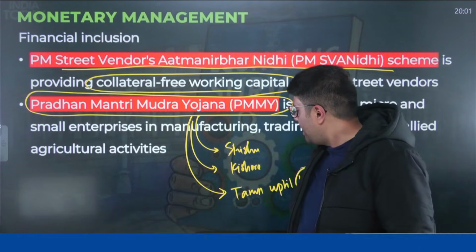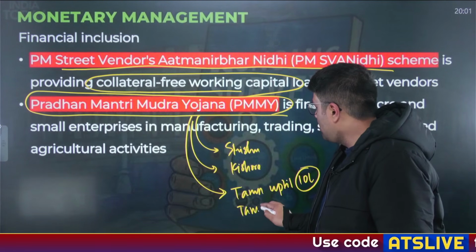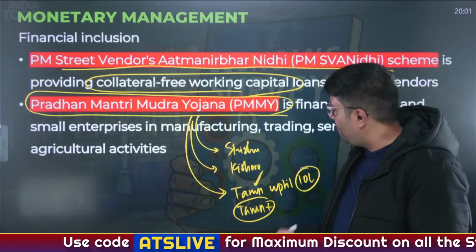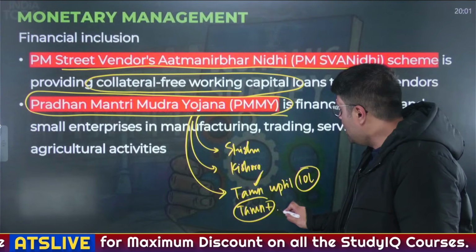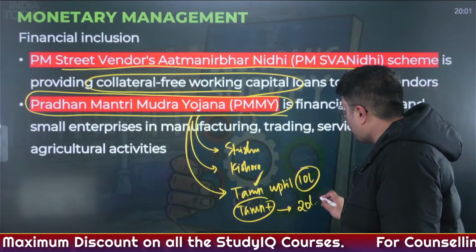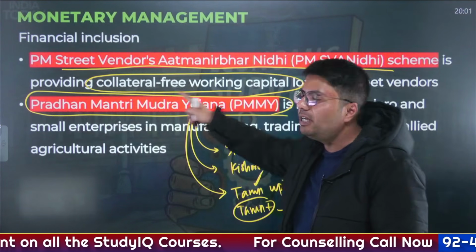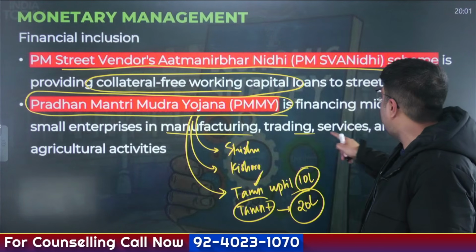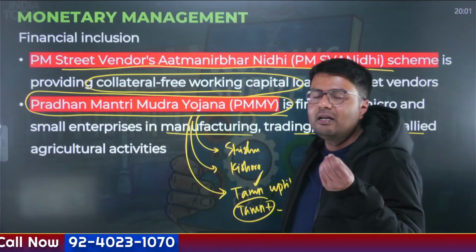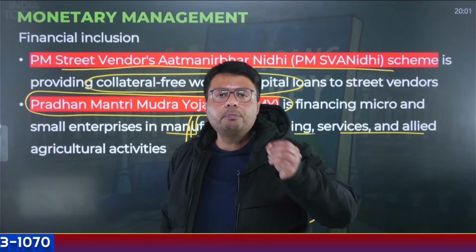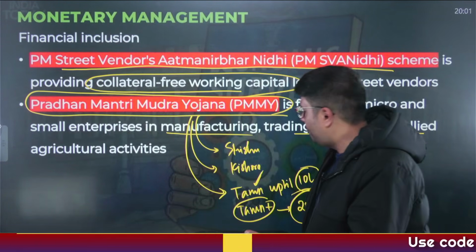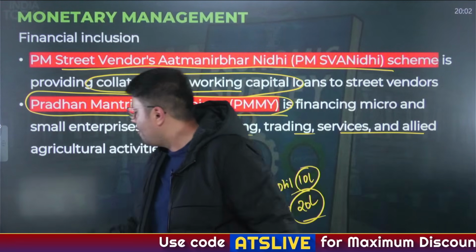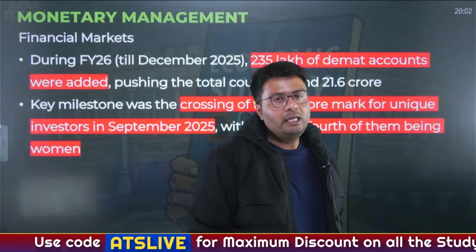Now the government two budgets back introduced a new category, that is the Tarun Plus category, where existing Tarun loan borrowers who have successfully repaid their loans are eligible to get loans up to 20 lakh rupees. And this is the doing of Pradhan Mantri Mudra Yojana, where small enterprises in manufacturing, trading and services and even in allied agricultural activities, the entrepreneurs are given loans in multiple forms up till how much? Up till 20 lakh rupees, right? So this shows why financial inclusion has happened in our country.